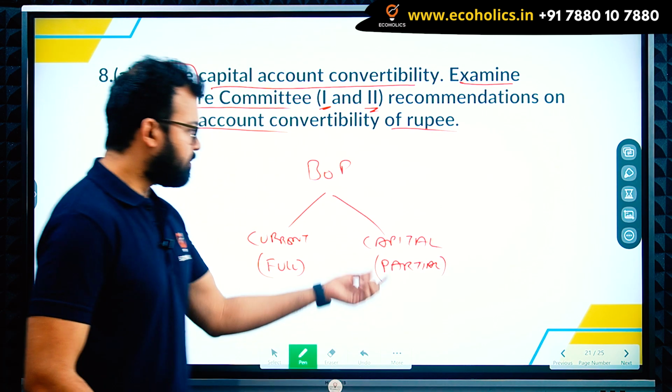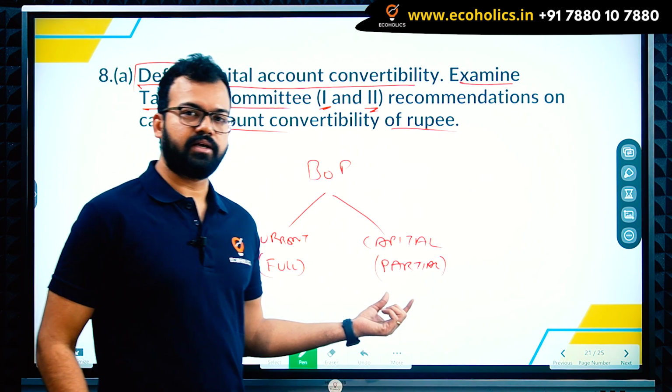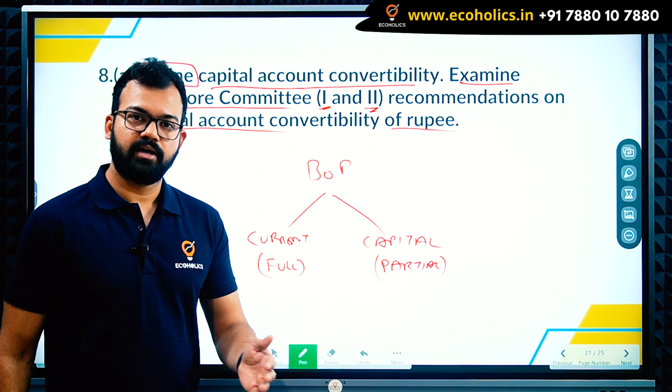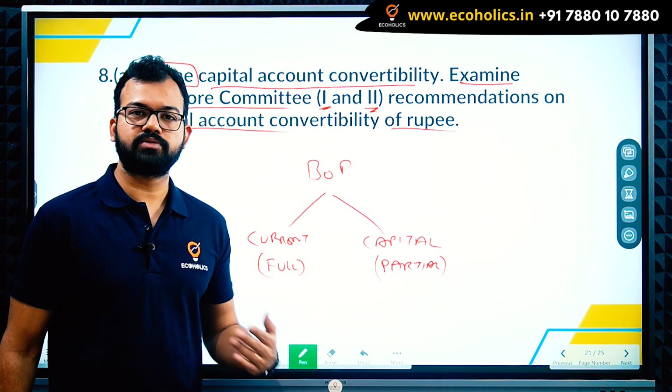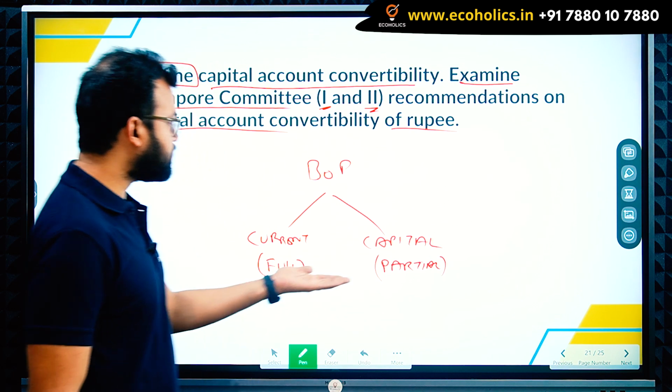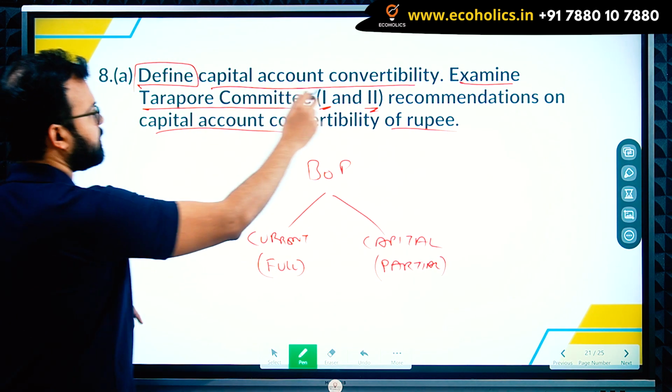There is no restriction. But in capital account convertibility, where you are investing in capital goods, there's a limit. You cannot take n number of dollars from RBI in order to invest or dilute the same thing. That's the meaning of capital account convertibility.